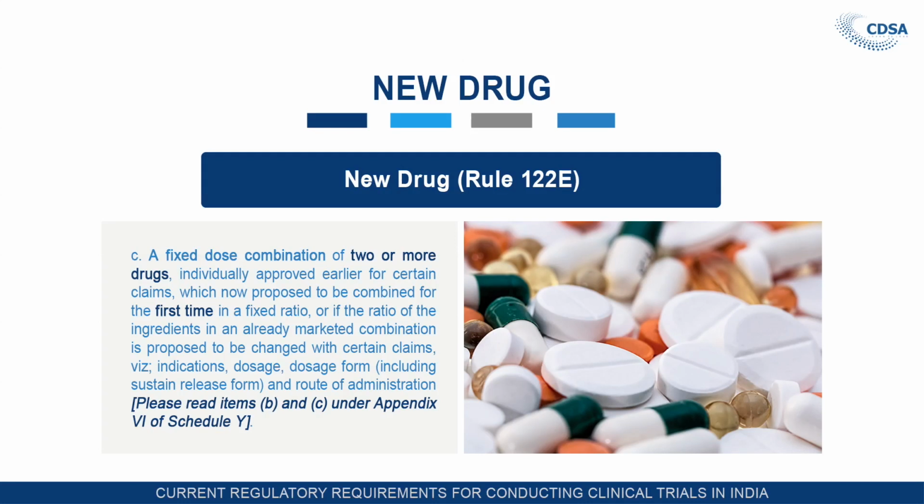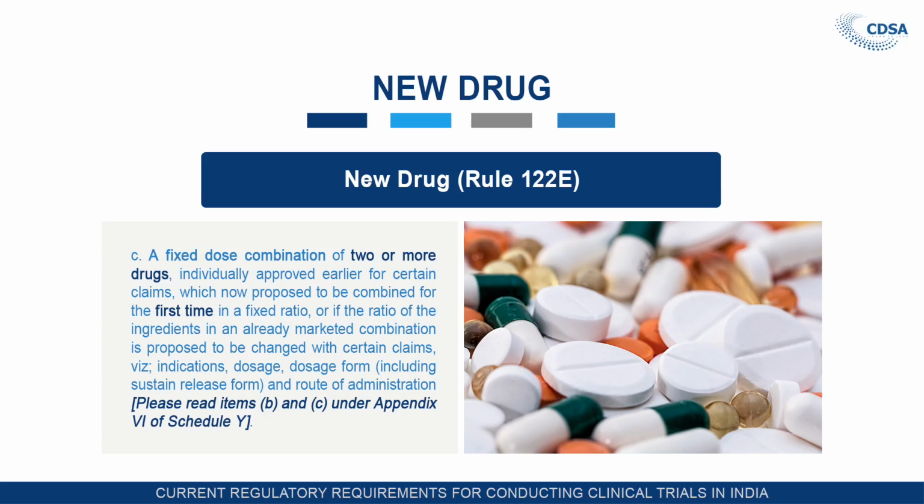Let us see clause 3, that is C. A fixed dose combination of two or more drugs individually approved earlier for certain claim, which is now proposed to be combined for the first time in a fixed ratio, or if the ratio of the ingredients in an already marketed combination is proposed to be changed with certain claim such as indication, dosage form including sustained release form and route of administration, then it is also a new drug and it is called the FDC new drug.